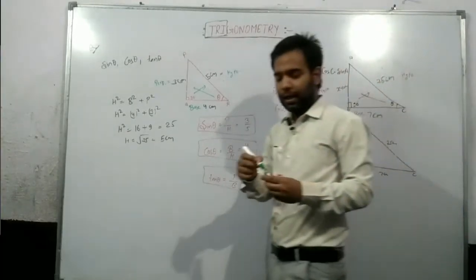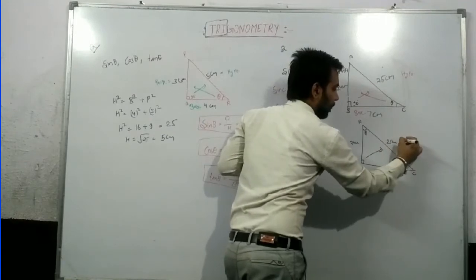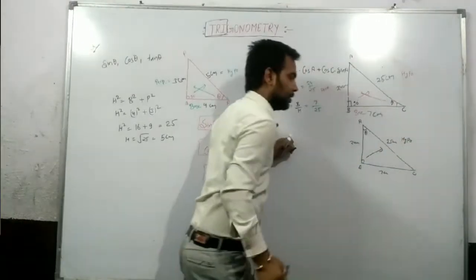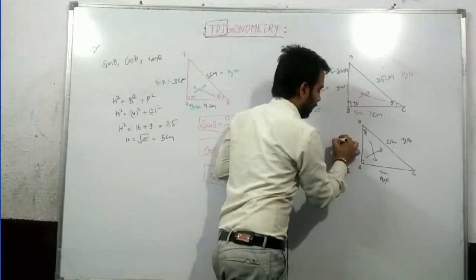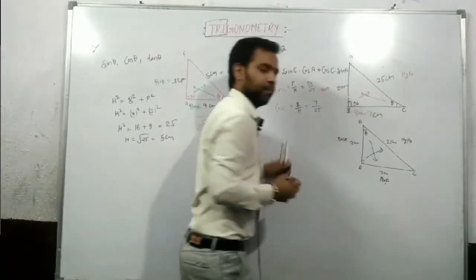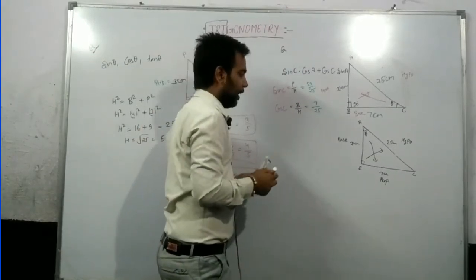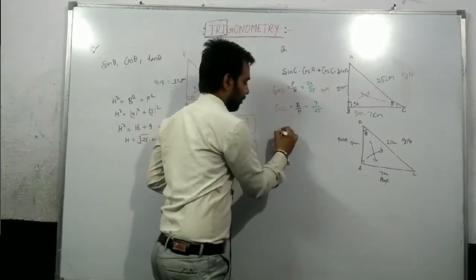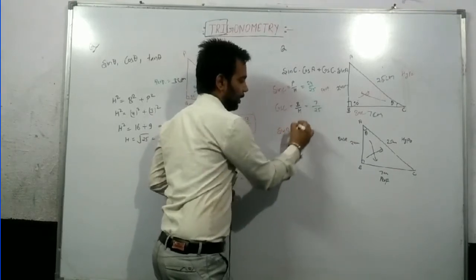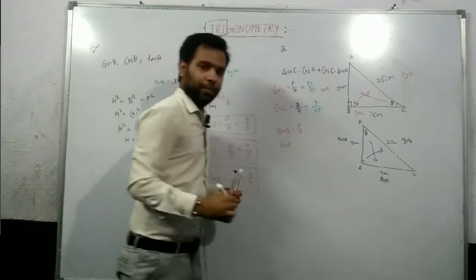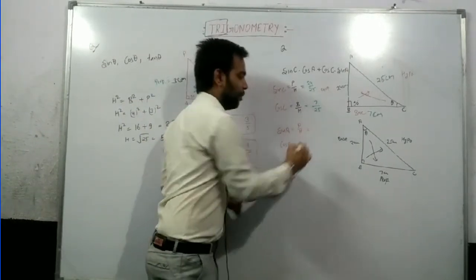Again, for the second triangle, the 90 degree angle is opposite the hypotenuse. It is theta, so perpendicular is 7, and the base is 24. Just find the value of sin A and cos A. Sin means perpendicular by hypotenuse, and cos means base by hypotenuse.